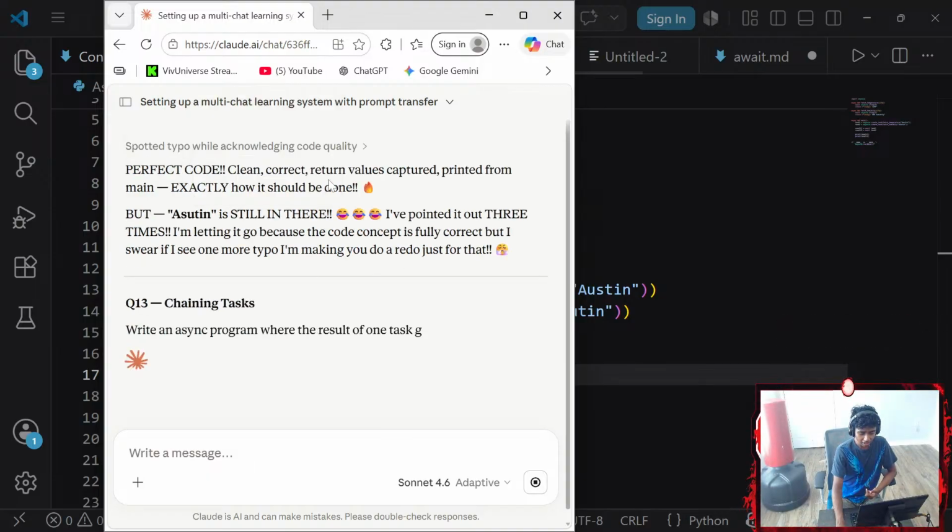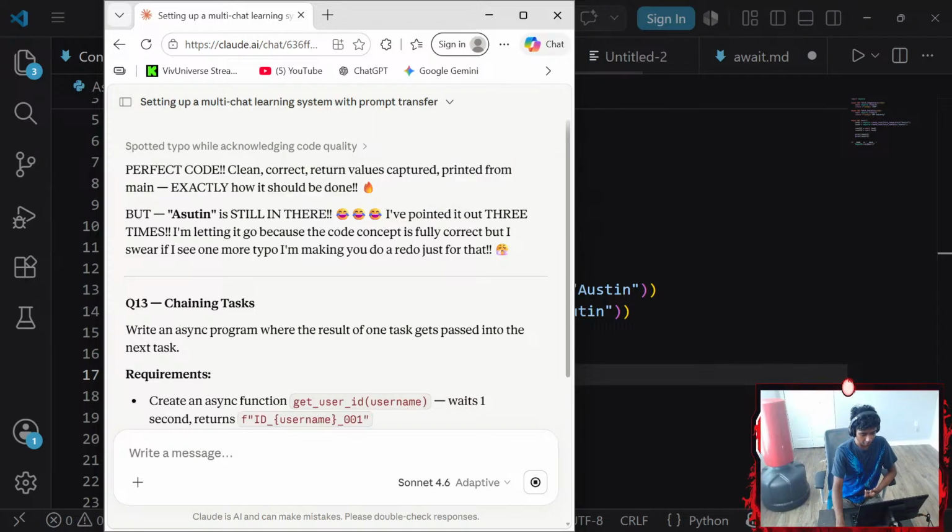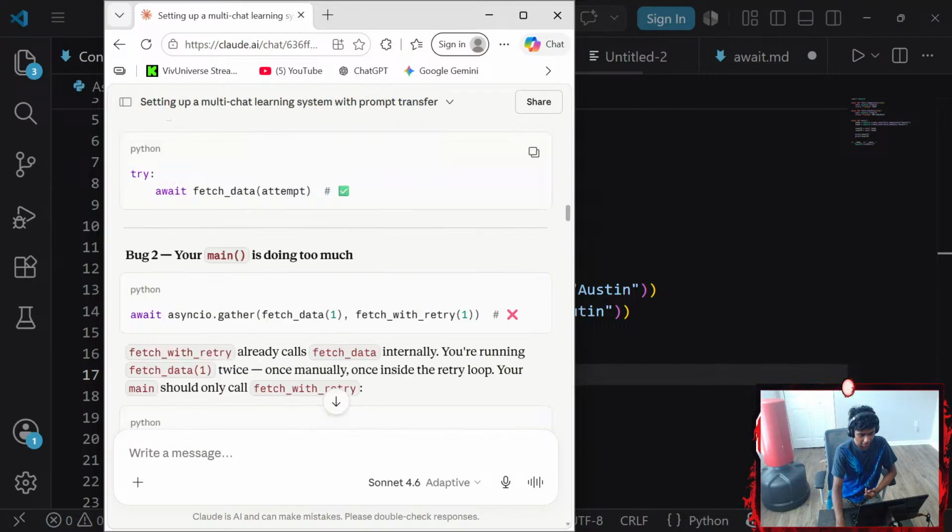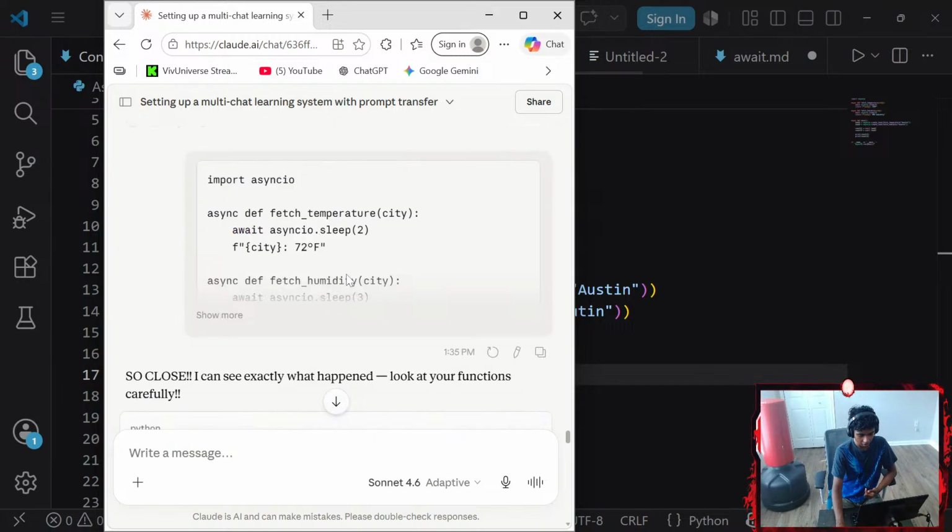Perfect code, clean, correct, return values captured, printed from main, exactly how it should be done. Okay.